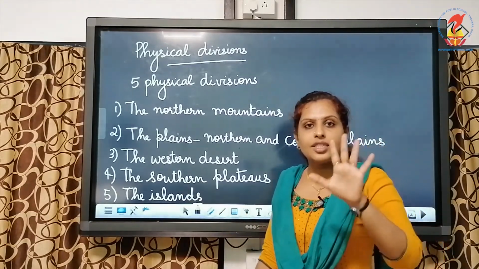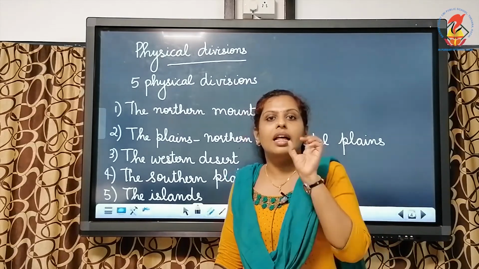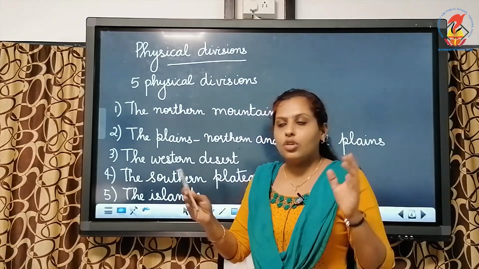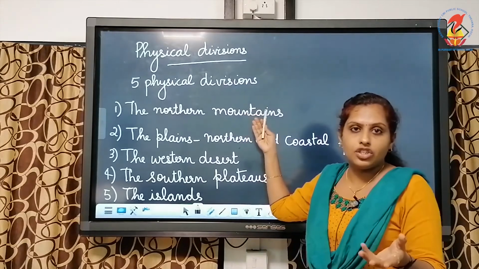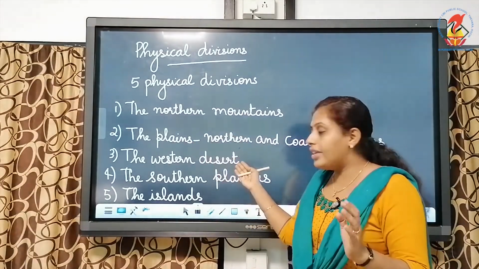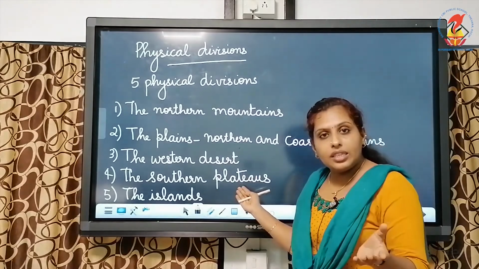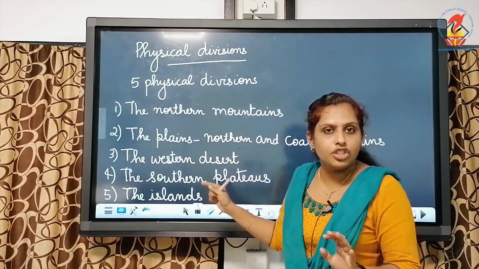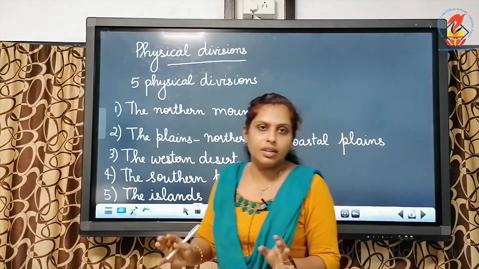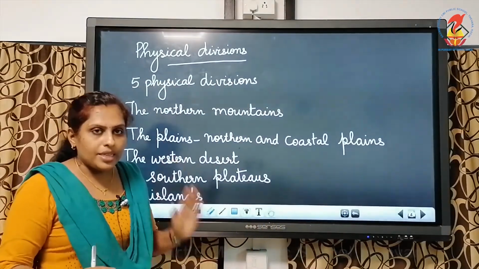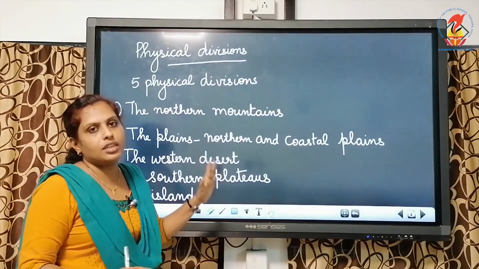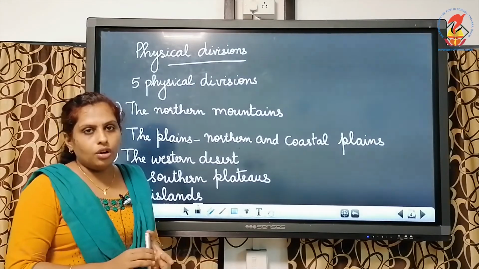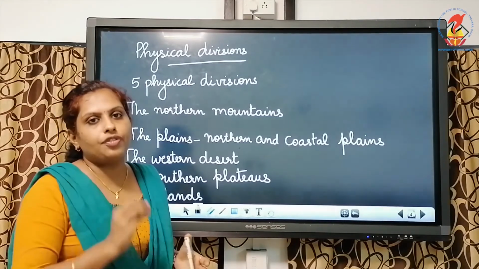Okay, so we have 5 physical divisions. Physical division means the landform we have on our Earth's surface. It will vary in different places. So we have northern mountains, mountain ranges, plain lands, desert areas, plateaus, as well as islands. All these points you will be learning in the coming chapters. So don't get worried by hearing the names of the physical divisions. Presently, you just learned that there are 5 physical divisions in India. So, we learned certain important facts about our country.